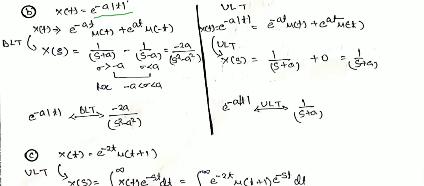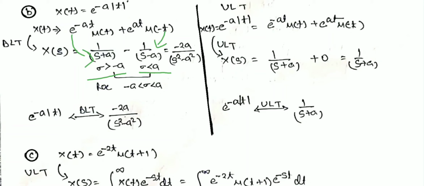It can be represented as e to the power minus at u(t) plus e to the power at u(minus t). We notice that the first signal is right-sided and the second signal is left-sided. We find the Laplace transform accordingly, and the ROC for the first signal is sigma greater than minus a, and for the second, sigma less than a.